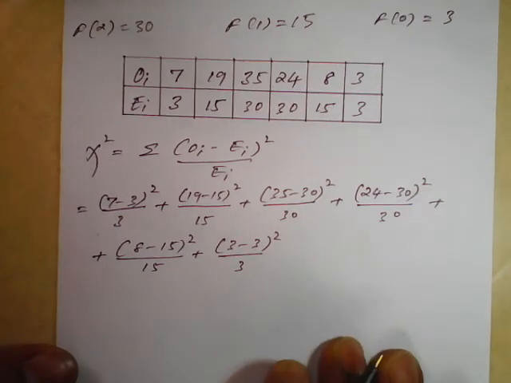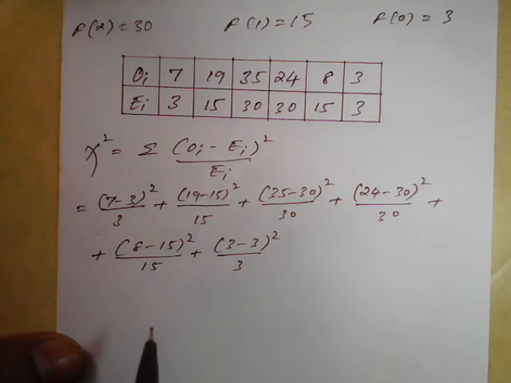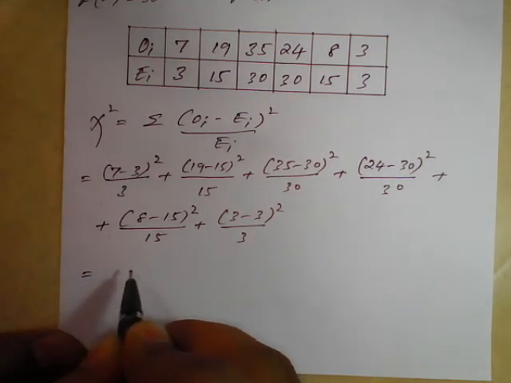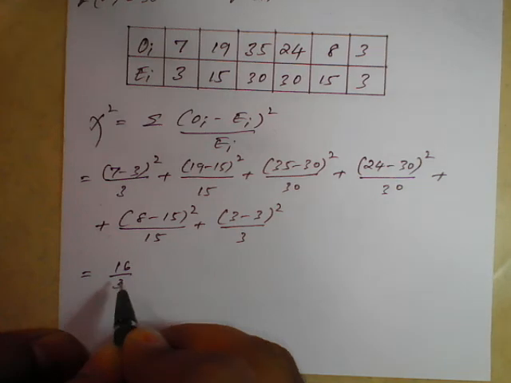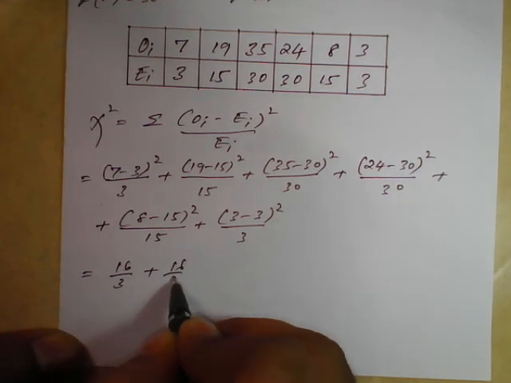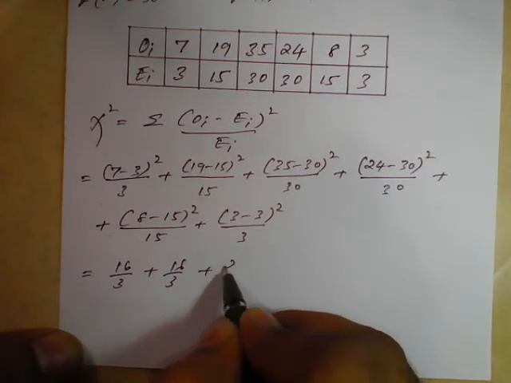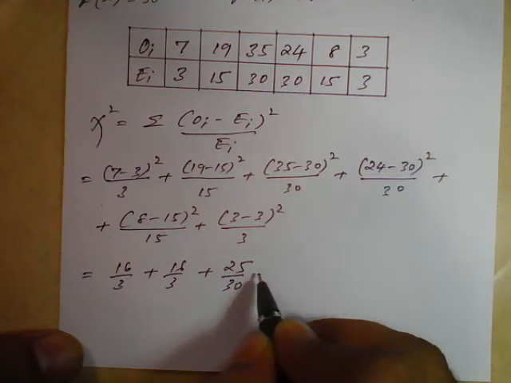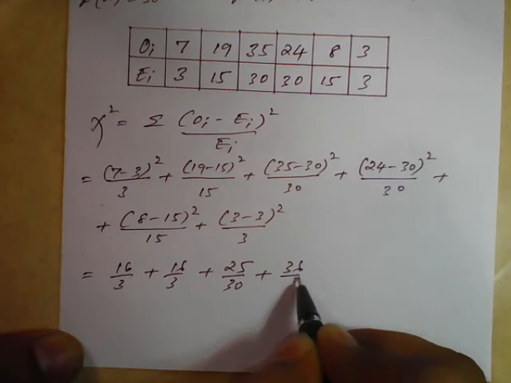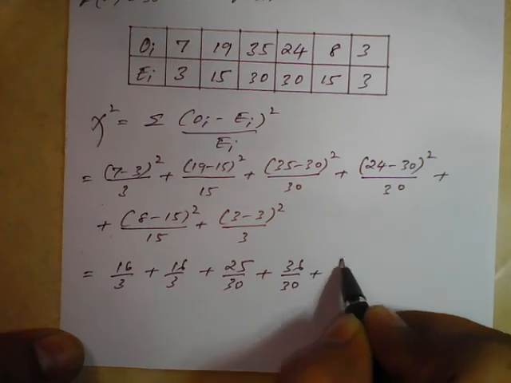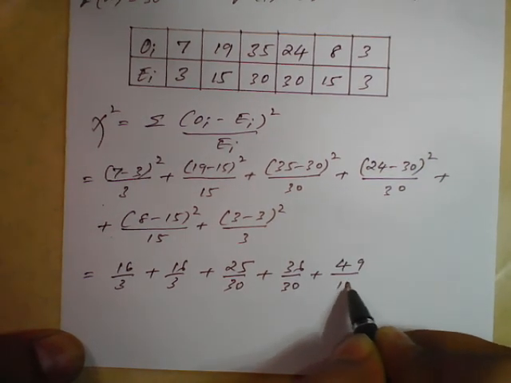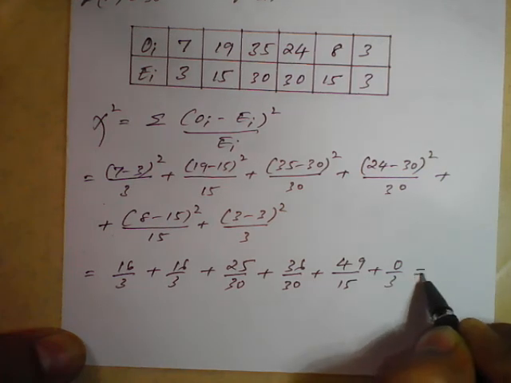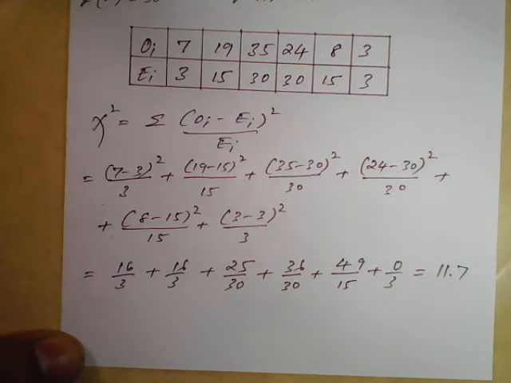In this way we need to calculate. On simplification, you will get 16 by 3 plus 16 by 3 plus 25 upon 30 plus 36 upon 30 plus 49 upon 15 plus 0 upon 3, which is nothing but 11.7.